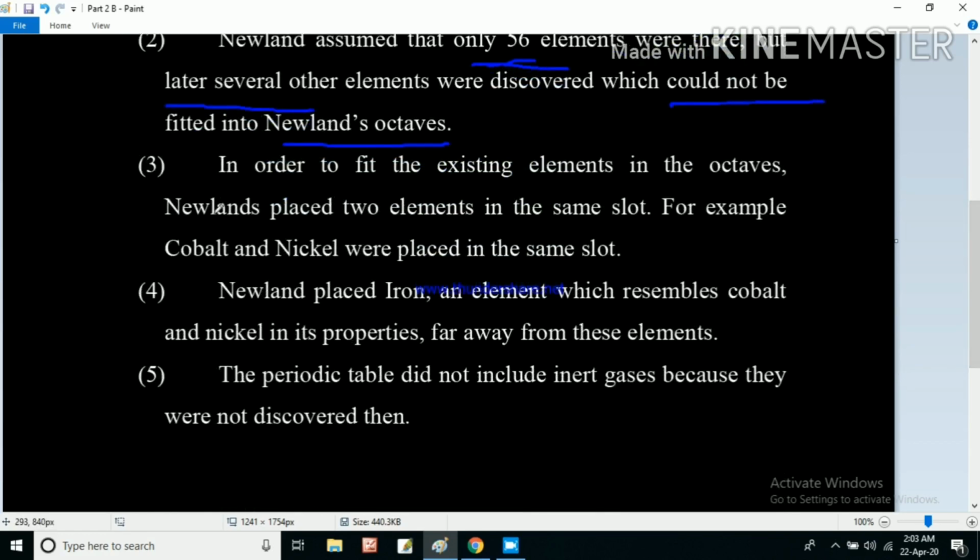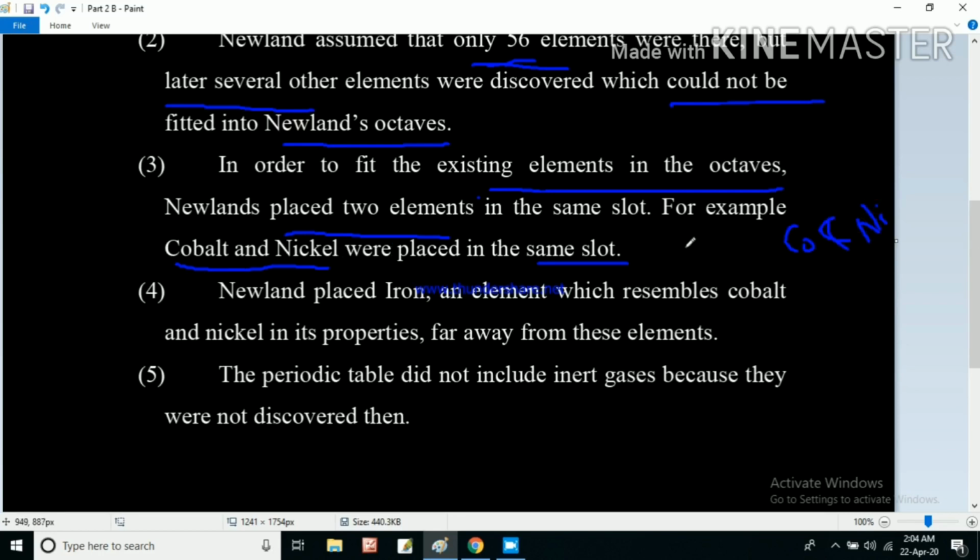In the third limitation, in order to fit the existing elements into his octaves, Newland placed 2 elements in the same slot. If you see the table, cobalt and nickel, Co and Ni, are placed in the same slot.